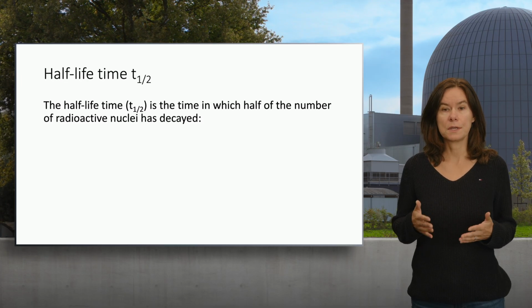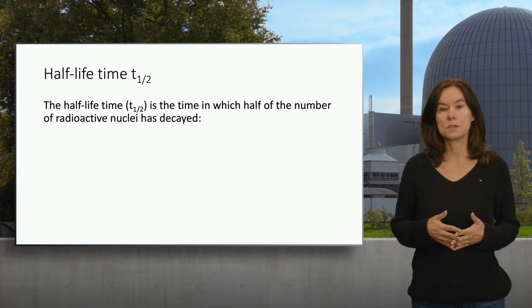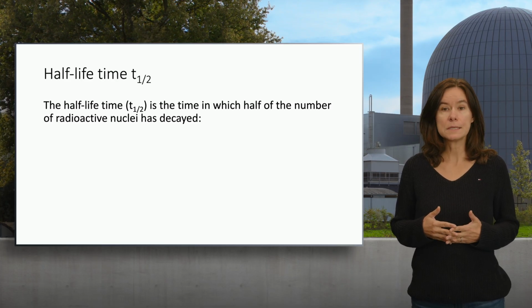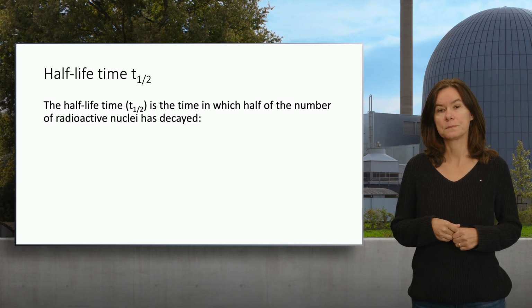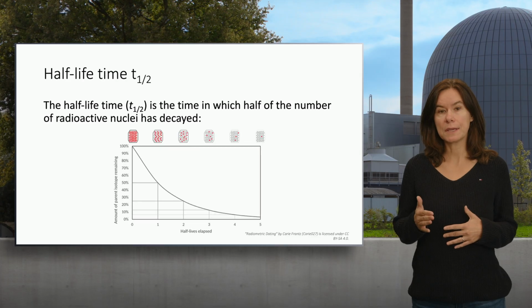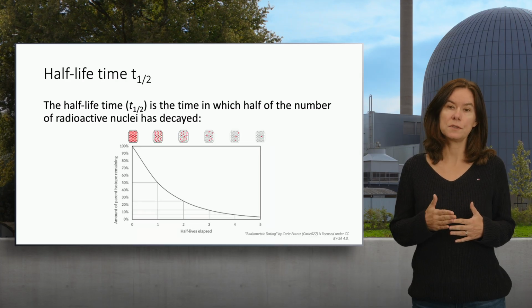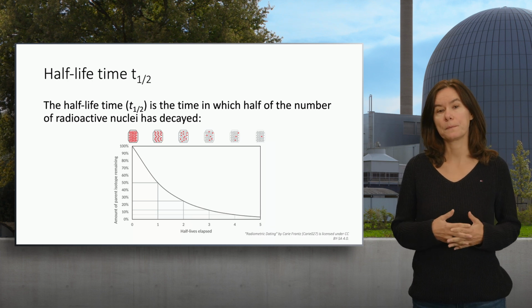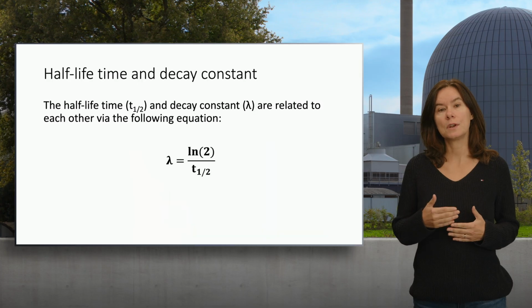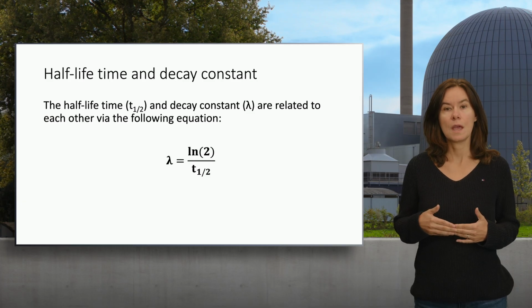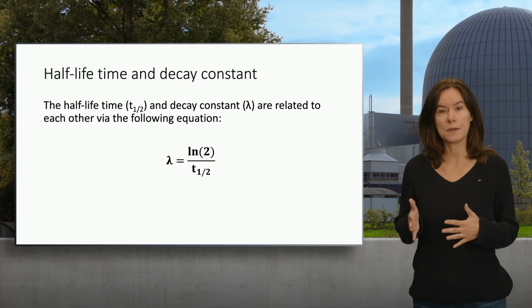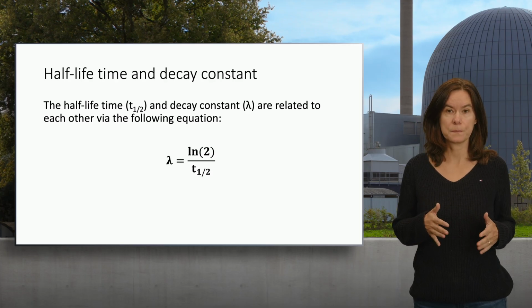But how can we determine the decay constant? The decay constant is related to the half-life of a radionuclide. That means the time that is needed to decrease the activity of a sample to half of the original activity. Here you can see a graphic representation of decay and the half-life, which is achieved when the activity has halved. You can see that 50% has been converted to another nuclide. The decay constant is related to the half-life according to the following equation, where ln2 is the natural logarithm of 2, divided by the half-life. Every radionuclide has its own half-life and therefore its own decay constant.